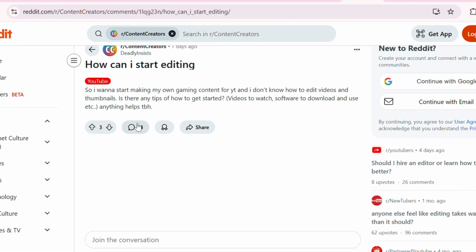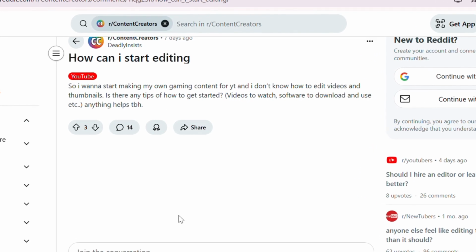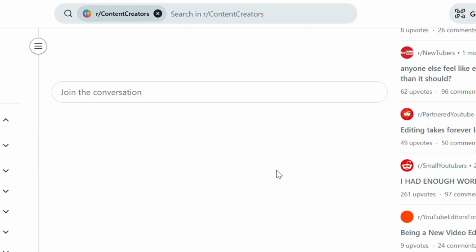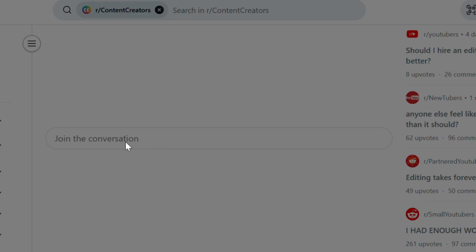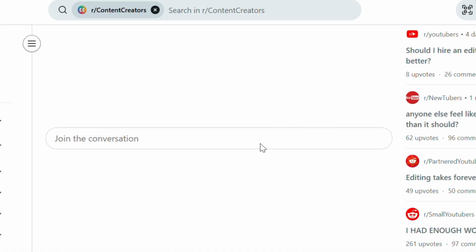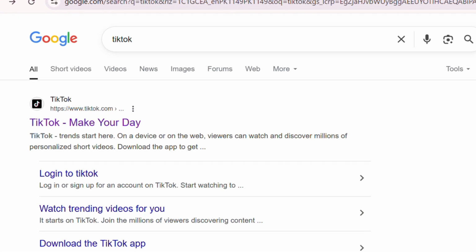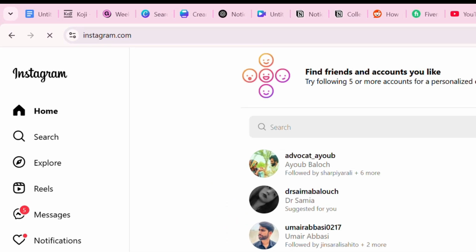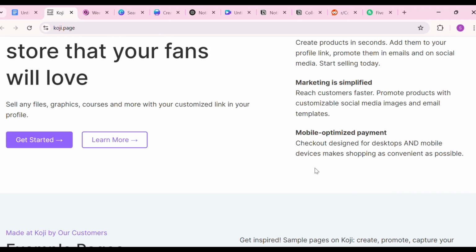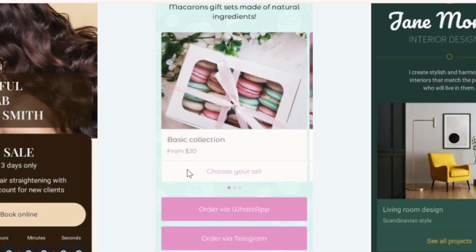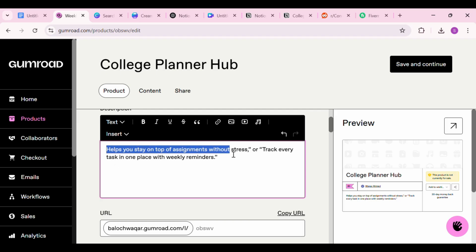You can also create short videos showing how your template works. Record your screen while you click through the dashboard. Show how the tasks update, how the calendar looks, and how easy it is to duplicate. Upload it to YouTube, TikTok, or Instagram. Keep it under a minute for social platforms. Longer demos work better on YouTube. Add the Koji or Gumroad link in your bio or the description.